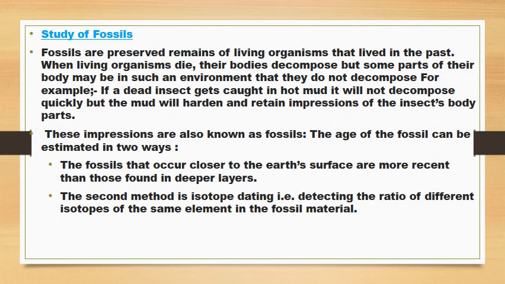The age of the fossil can be estimated in two ways. The fossils that occur closer to the Earth's surface are more recent than those found in deeper layers. The second method is isotope dating, detecting the ratio of different isotopes of the same element in the fossil material.